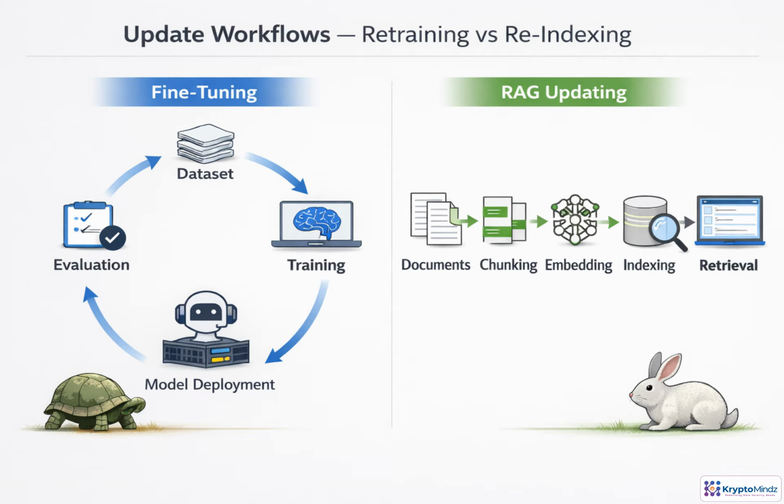When knowledge changes, the update path looks very different. Fine-tuning means adjusting training data, running training, evaluating behavior, and deploying a new model version. RAG is closer to a content refresh. Ingest documents, chunk them, embed them, update the index, and test retrieval. Fine-tuning is slower but can shape behavior. RAG is faster to refresh, but only if retrieval quality stays high.